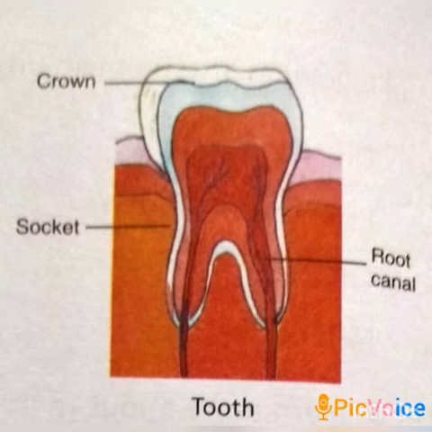Teeth are hard structures that have 2 parts, the crown and the root. The crown is the visible part of the tooth. The root is inside the gums and is attached to a socket in the jawbone. The outer white part of the tooth is made up of enamel, which is the hardest substance in the body. Teeth are used to bite off large pieces of food. They then crush and grind the food into smaller pieces.